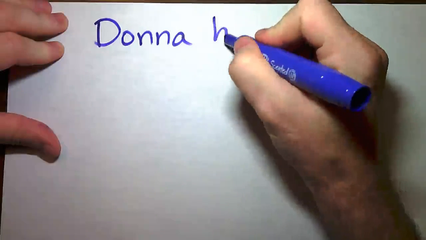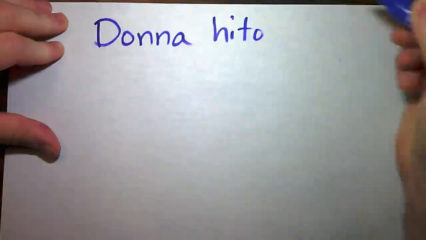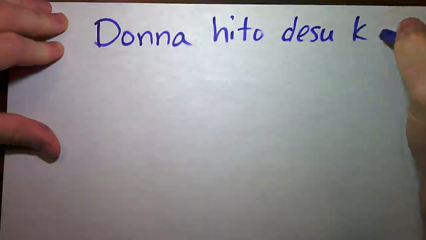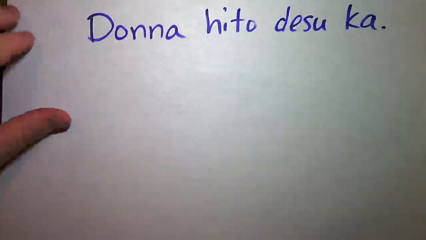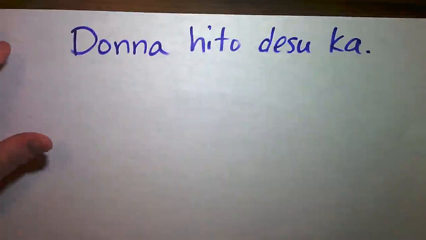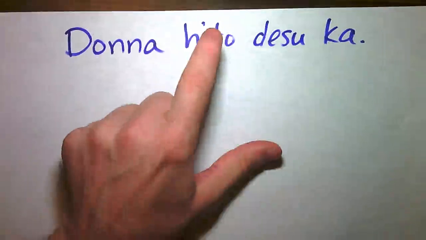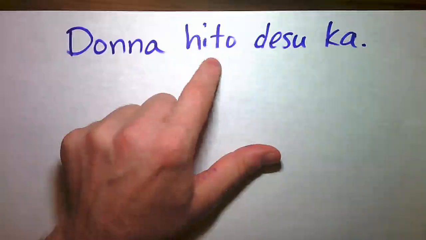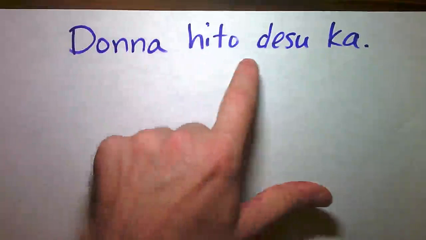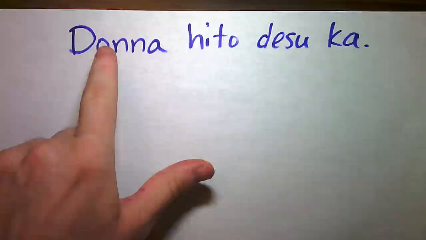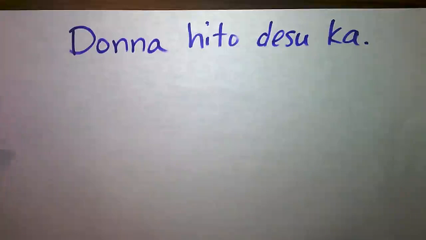All right, we're going to start this little lesson off with a question. Donna hito desu ka? Donna hito desu ka? Donna means what kind of, and hito means person. So what do you think donna hito desu ka means? What kind of person are they?